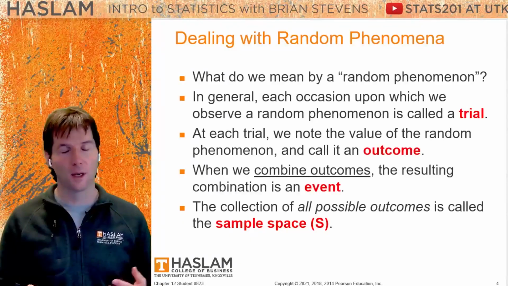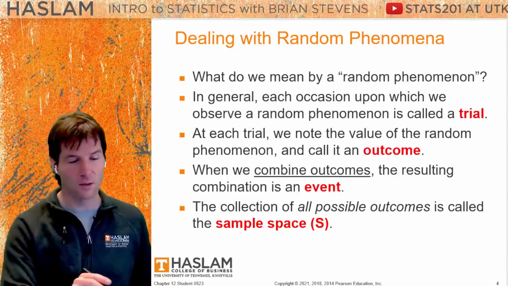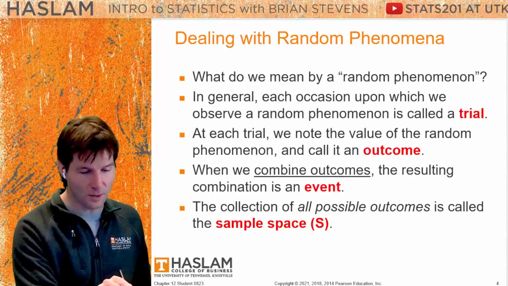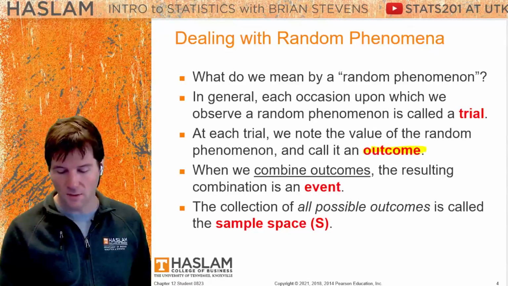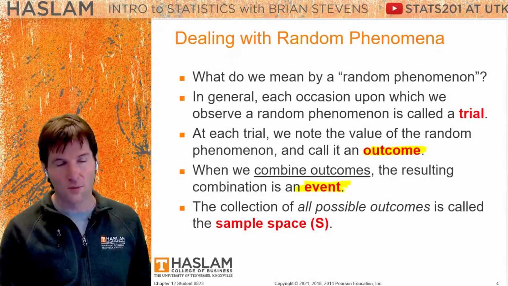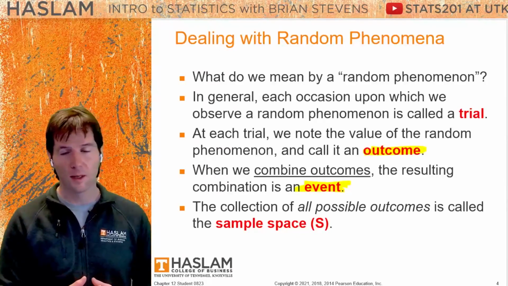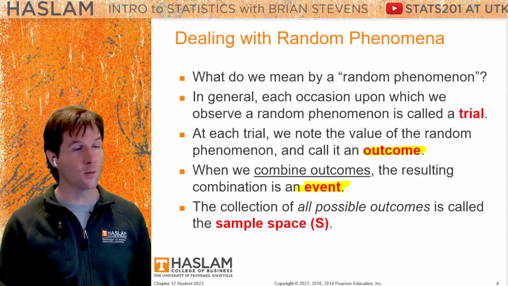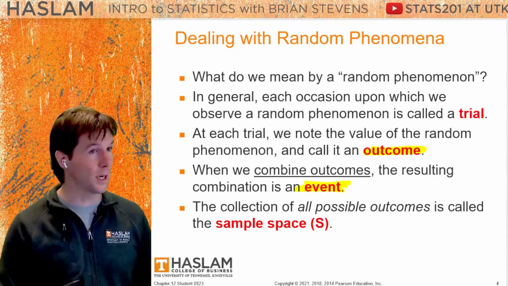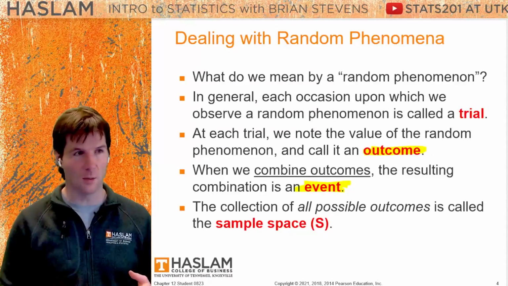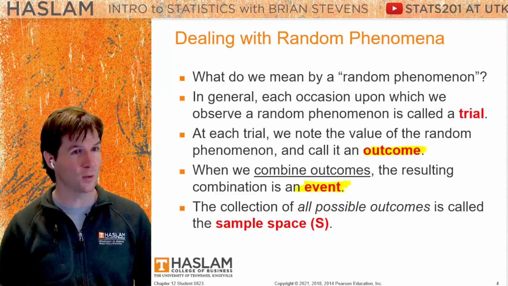So maybe you buy a lottery ticket, that's the trial, and then when you see if you win or lose, that's the outcome. Now when we combine outcomes together, we can look at an event. So the event of winning the lottery twice in a row, that'd be extremely rare. The event of getting 10 heads in a row. The event of your team winning 3 times in a row. The event of your team losing and then winning 2 games in a row.